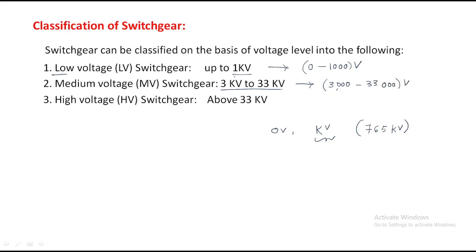Third is high voltage switchgear, above 33 kV, more than 33,000 volts, as the name itself says. So we have different types of switchgear, which depend only on the rating of voltage.